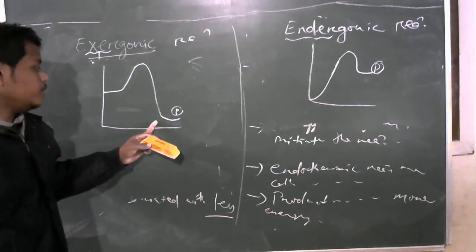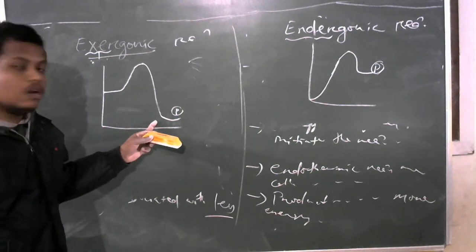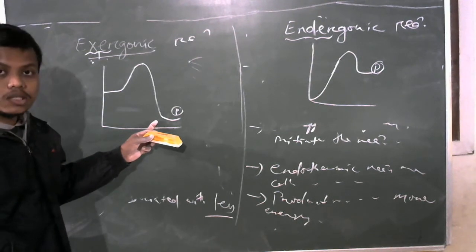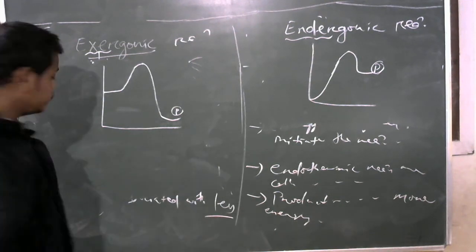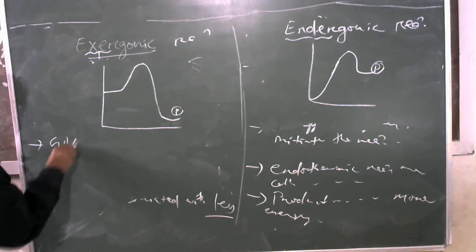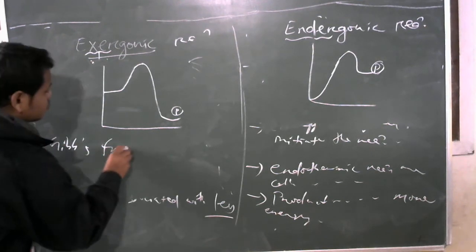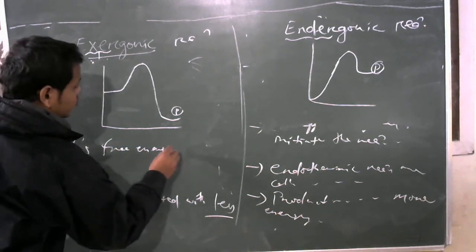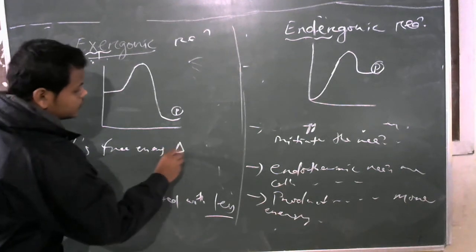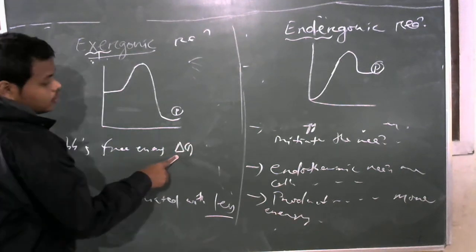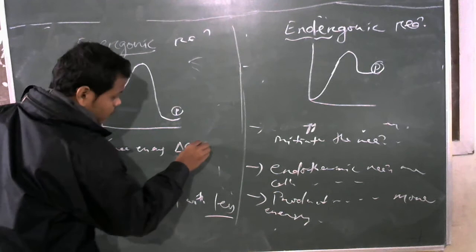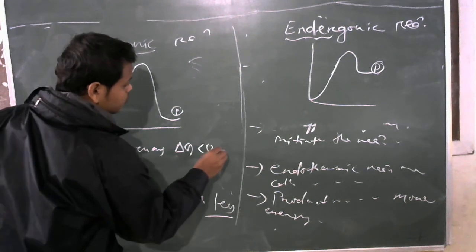If maximum energy is lost to the surrounding, that means the Gibbs free energy is negative. The change in Gibbs free energy, del G, is less than 0, that means negative.